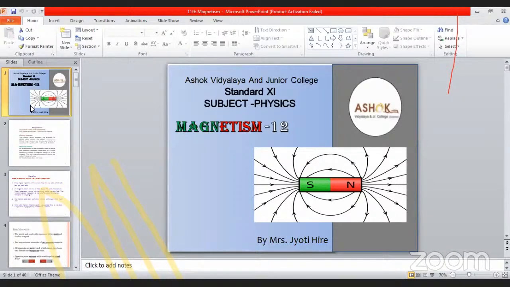Okay, we now use the electrostatic analogy to obtain the magnetic field due to a bar magnet at a larger distance, greater than this. R is greater than L.